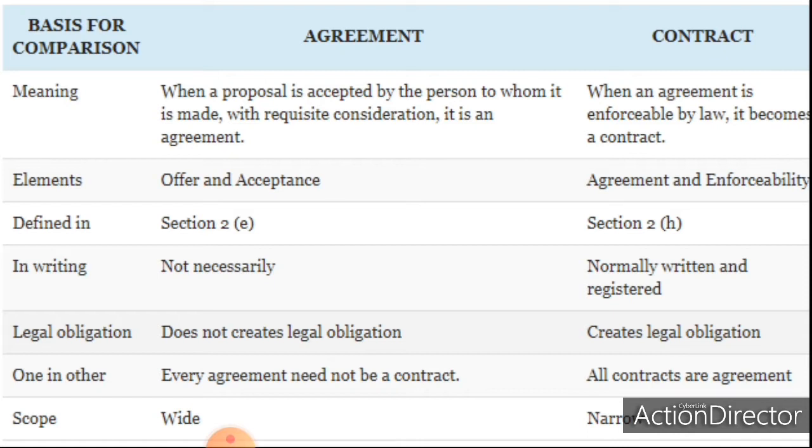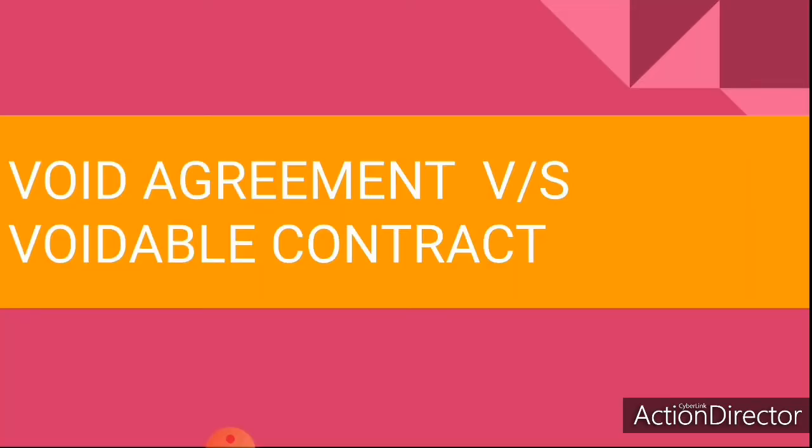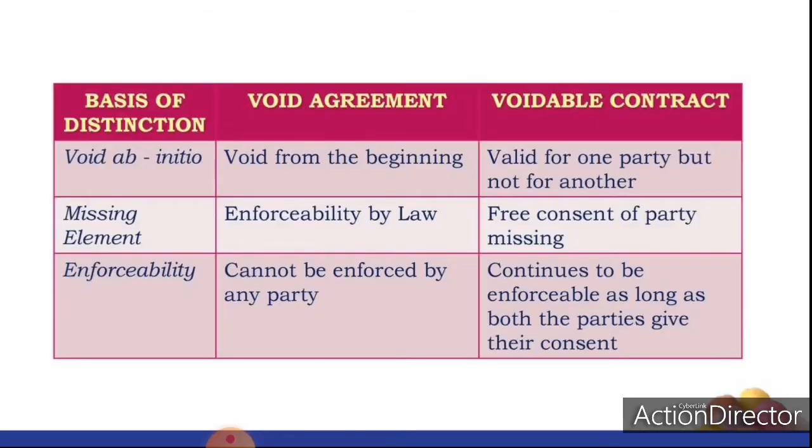Now, moving on to the next topic, that is difference between void agreement and voidable contract. Void agreement is void from the very beginning of the agreement. But a voidable contract is valid for one party but not for another.